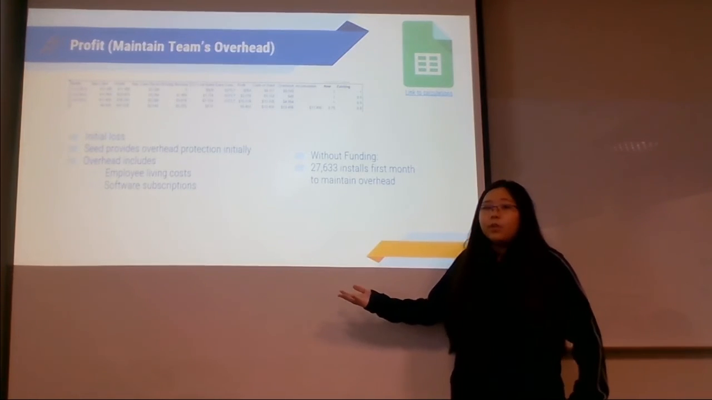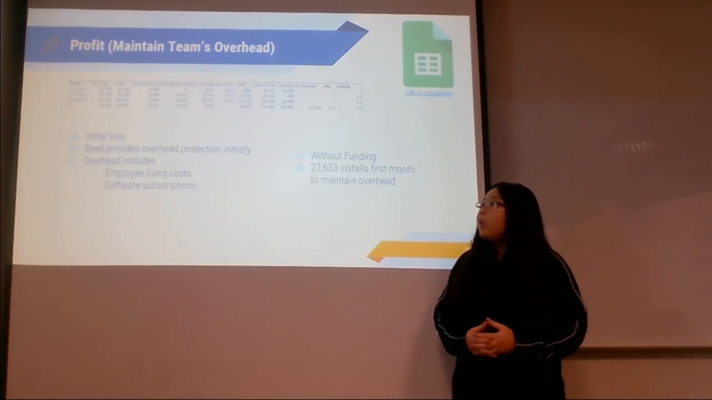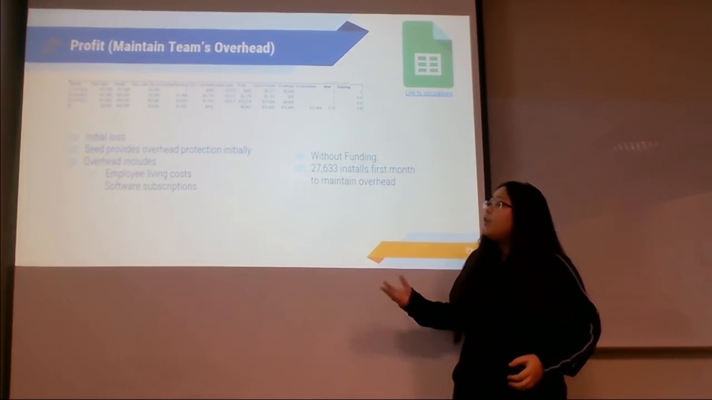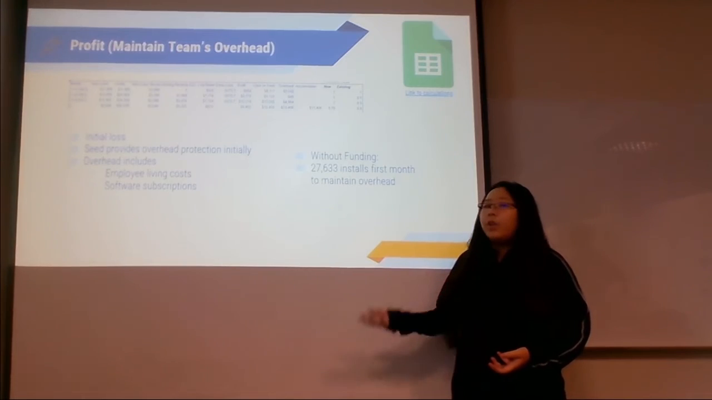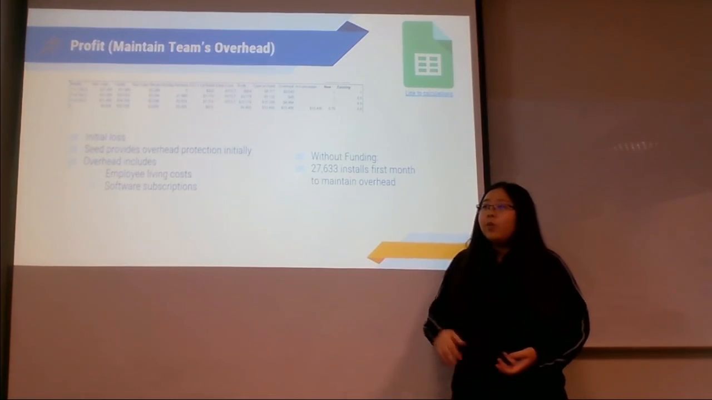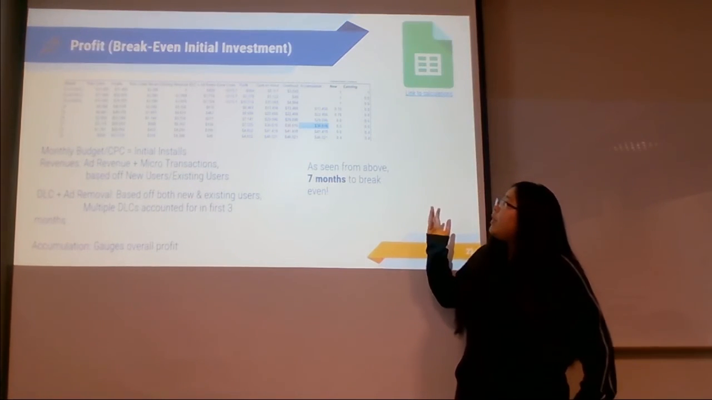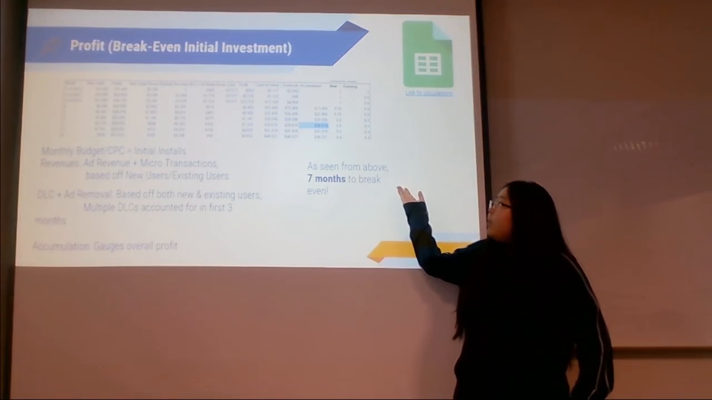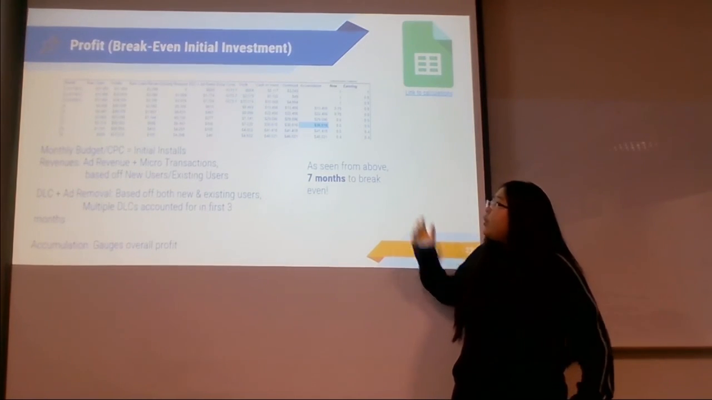Our team overhead will just consider wages and software subscriptions. After 3 months, the overhead is not considered anymore, as we will have assumed that our employees will be working on other projects that will bring in their own income. So here's how the profit is calculated. As you can see from this figure, we will have different variables displayed. It will take 7 months just to break even.